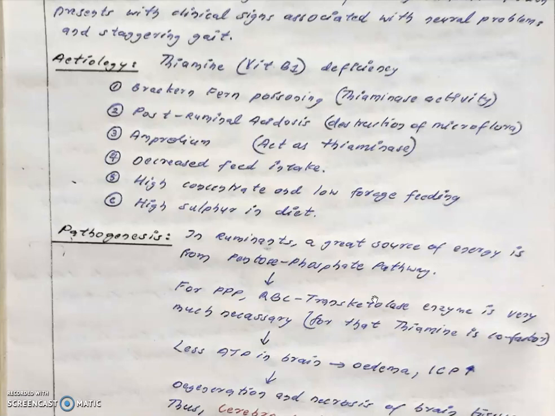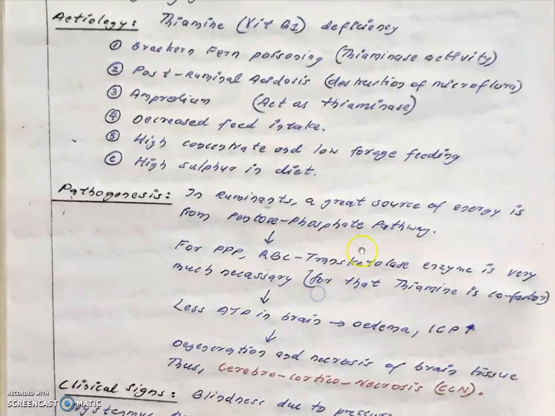For the pentose phosphate pathway, an enzyme which is very much active, that is RBC transketolase enzyme, is very necessary for PPP to happen. For that enzyme, thiamine is a cofactor. So whenever there is very little thiamine, there is very little activity of RBC transketolase.